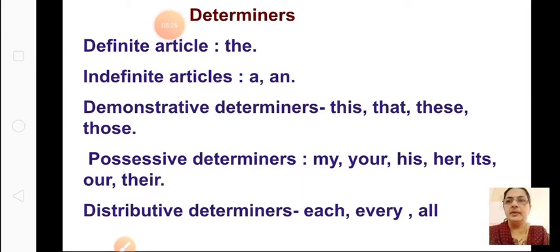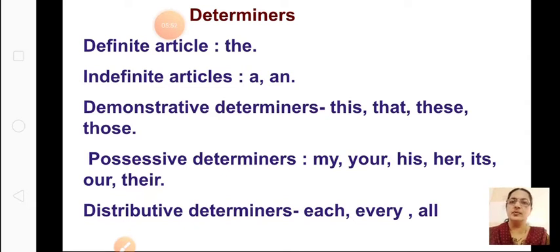Okay, under determiners we learned articles, isn't it? What are the articles? A, an, and the. The is the definite article. Where all should we use the? The is used in singular and plural. The boy, the boys. When you say singular, the boy, you cannot say a boy. So when you are specifying something, definitely you have to use the.